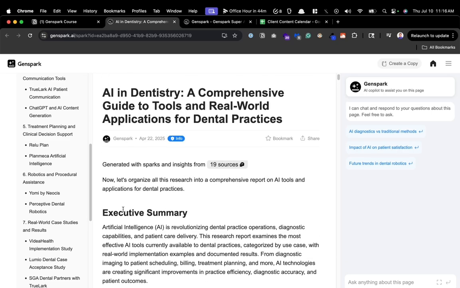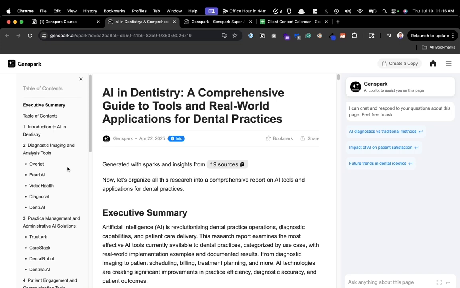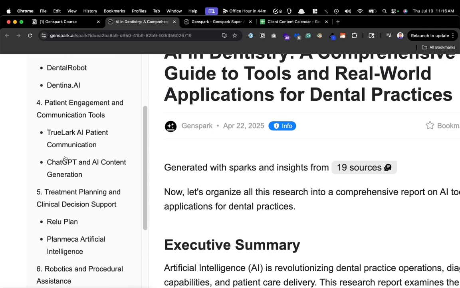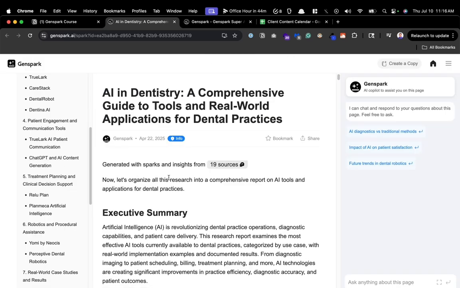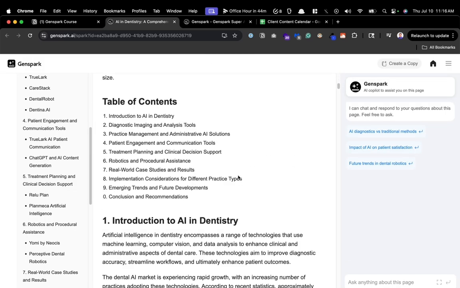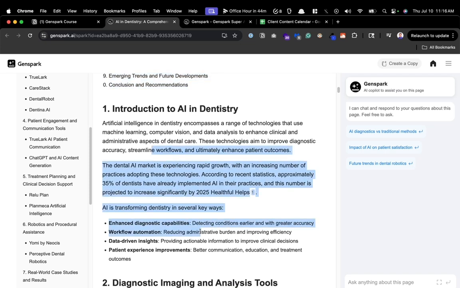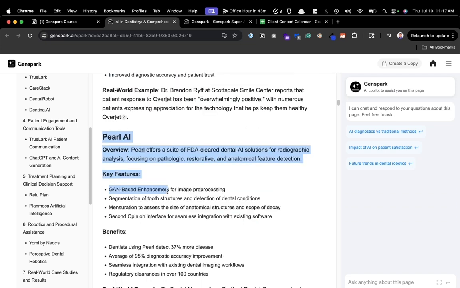For this example, I was working with a client, and I was like, hey, what are the top AI tools in dentistry? Let's do a deep dive. And it took about 5 minutes to put this together. You can see on the left-hand side, all these are hyperlinked. So this could be the start of a book, a lead magnet. It's very comprehensive. In the middle is the body of the text, and you can see that it gives you a table of contents. It's like a whole deep dive, almost like a Wikipedia article.